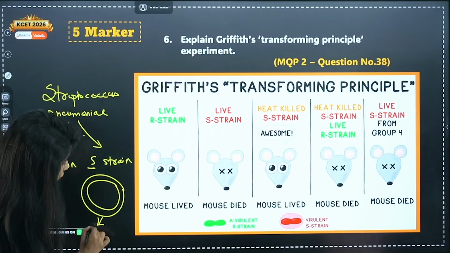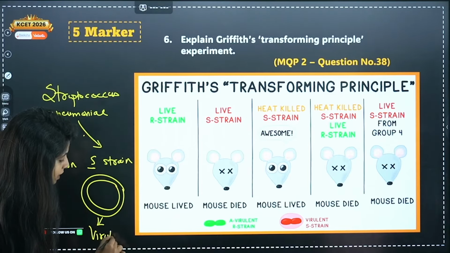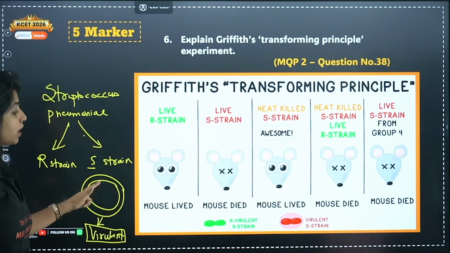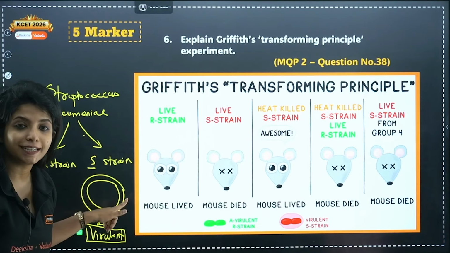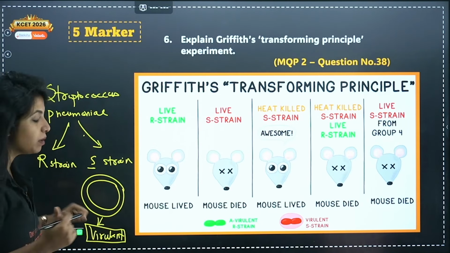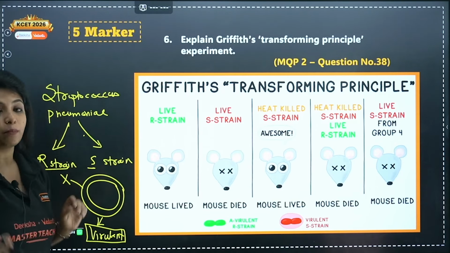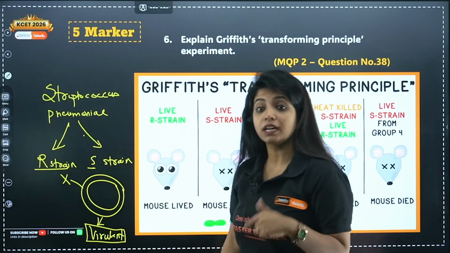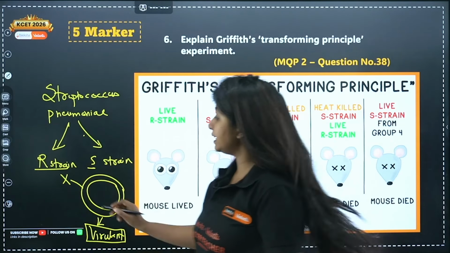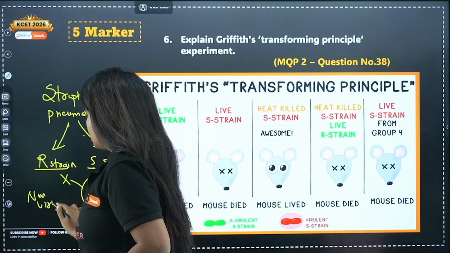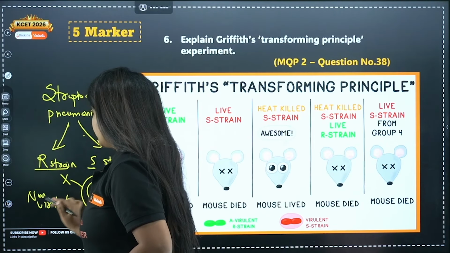But apart from making it smooth, it also makes it virulent. That means if an organism is infected with the S strain, it will die. That is what you mean by being virulent. Whereas the R strain did not have this polysaccharide membrane around it, which is why it was rough, and it is considered to be non-virulent. Non-virulent. Now what did he do?